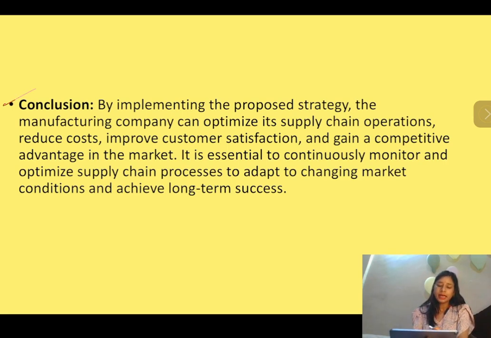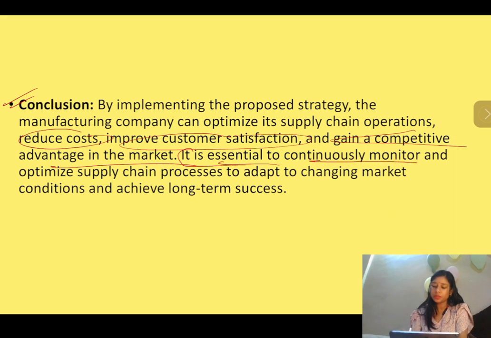And at the last, you can just write a conclusion of 2 to 3 sentences that by implementing all the proposed strategies that have been given, the company can reduce the cost, improve customer satisfaction, and also gain a competitive edge. So basically, it is suggested to have continuous monitoring, continuous improvement and optimization of the supply chain performance to adapt to the changing conditions and have long-term success.